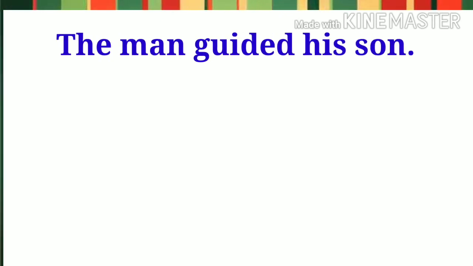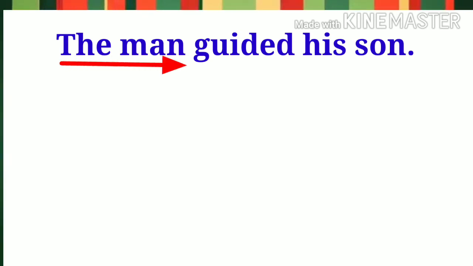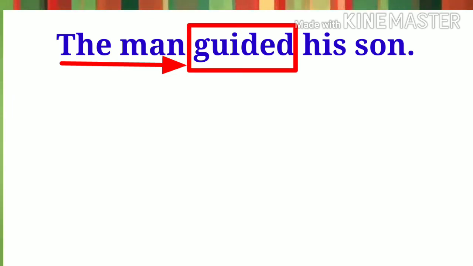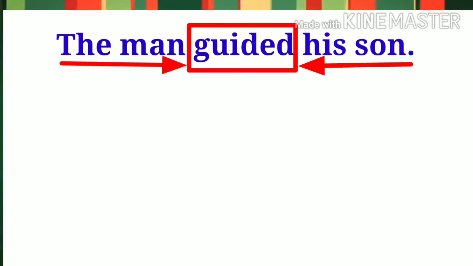Students, let us see how subject is swapped or exchanged with the object. We will transform the same sentence into passive voice. In the first sentence, the man is the subject, guided is a verb, and his son is the object. I will discuss about verb and object in the next session. In this session, we will see how both subject and object are shifted or exchanged. Students, when we transform active voice into passive voice, subject is written at the place of object and the object is written at the place of subject.